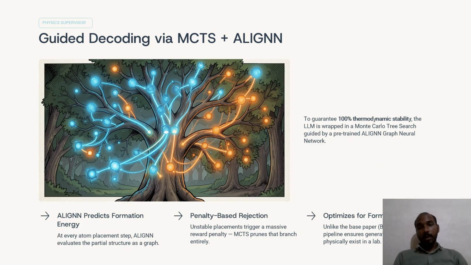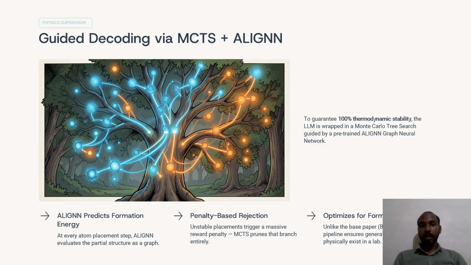Even if a CIF file is syntactically correct, it still does not guarantee that the material is physically valid. So to solve this problem, we introduced a physics supervision mechanism. We use Monte Carlo tree search, also called MCTS, together with ALIGNN. ALIGNN is a graph neural network that predicts formation energy from crystal structures.